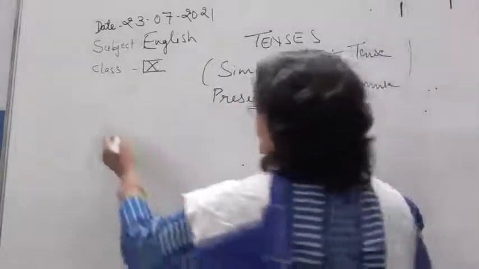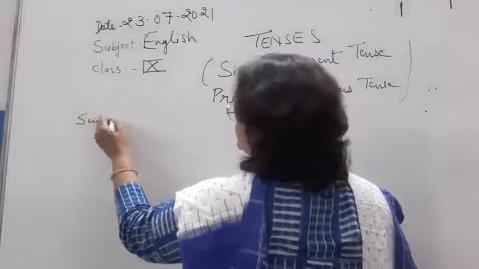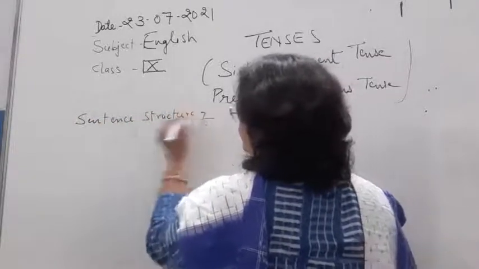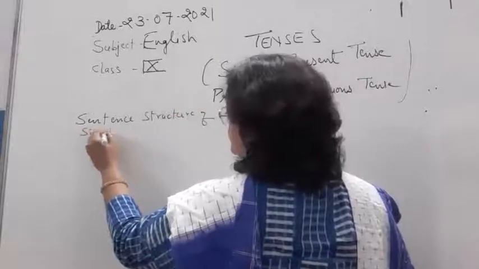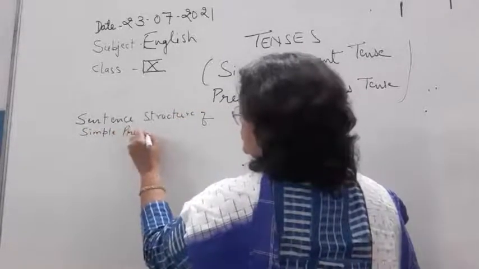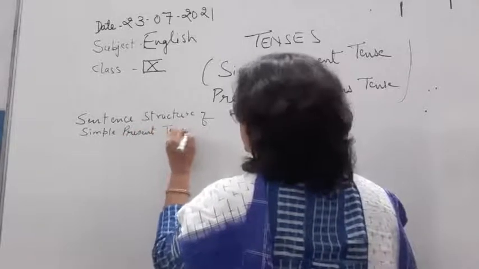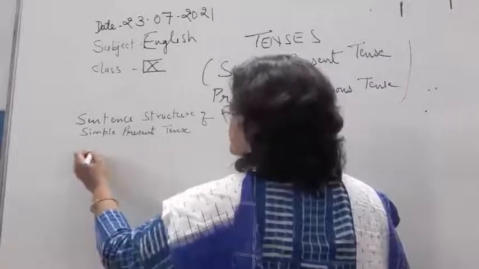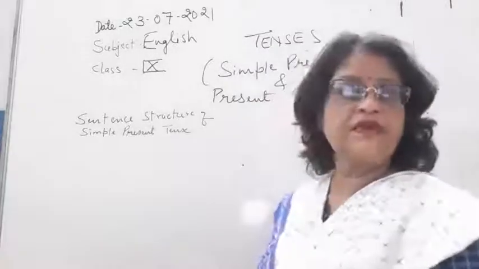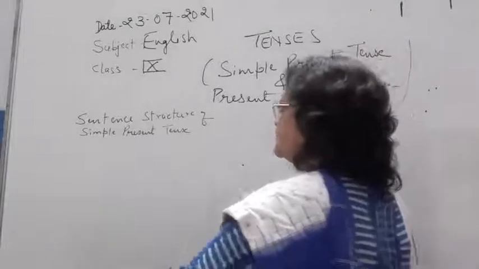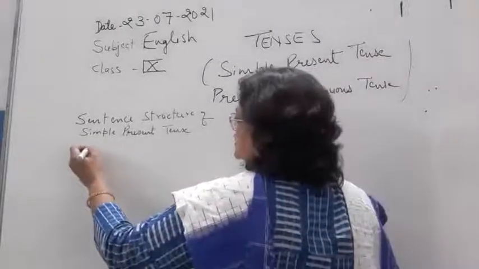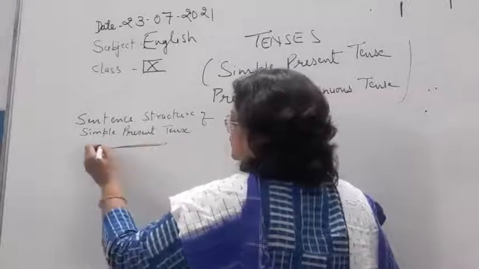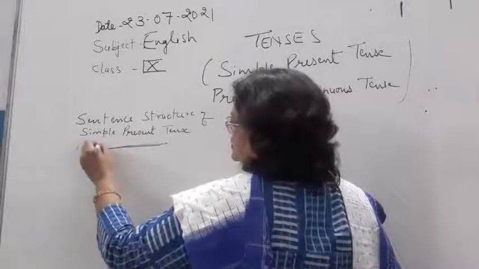So, sentence structure of simple present tense. Sentence structure of simple present tense. First of all, children, what we will do, sentence structure of simple present tense. So we will say first is affirmative.